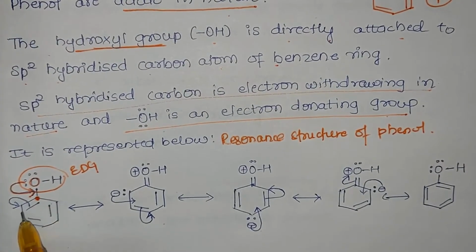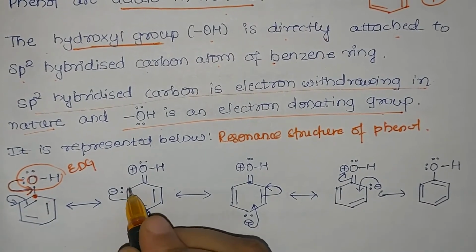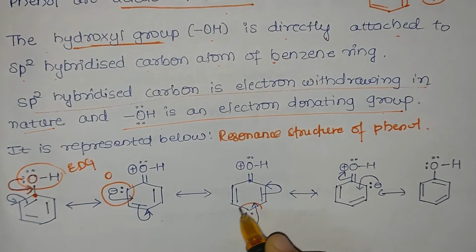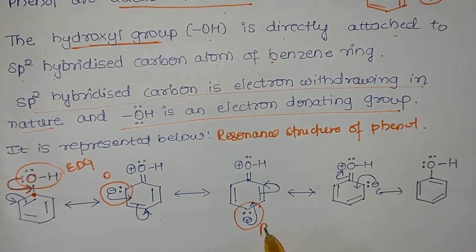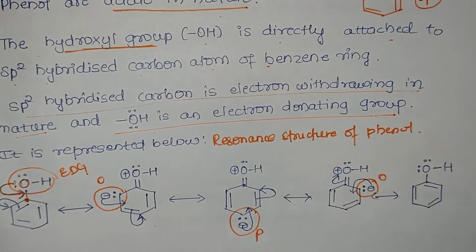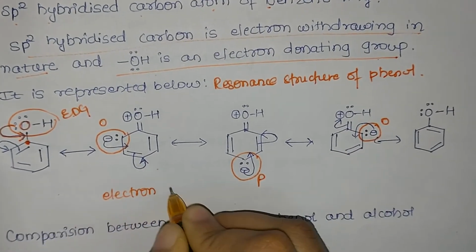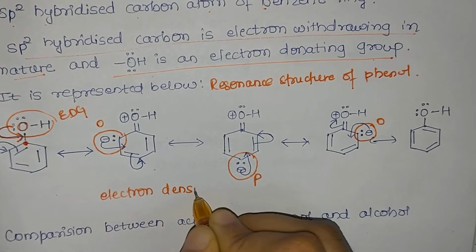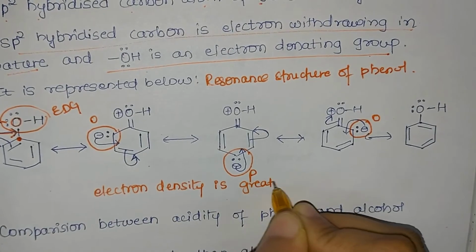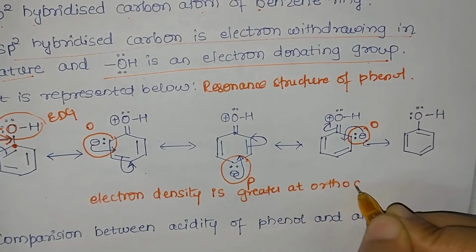So in the below resonating structure we have seen the delocalization of electrons, and we get a negative charge, that is, electron density is more at the ortho position, para position, as well as here also at the ortho position. Thus it indicates that it is an ortho para directing group, because electron density is greater on the ortho and para positions. So we see, based on this resonating structure, electron density is greater at the ortho position and para position.